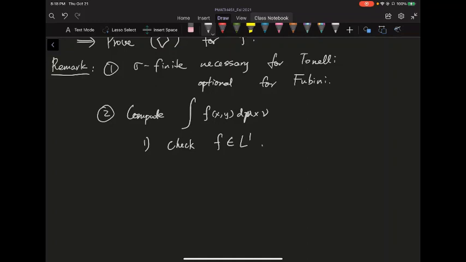To check f is actually in L1, you're really just computing the integral of the absolute value of f, and this usually uses the Tonelli theorem. We already saw that in our proof of the Fubini theorem, where we were already using the Tonelli theorem. So basically, if you want to use the Fubini theorem, usually you have to use the Tonelli theorem anyway, so they really come together. After you check it's in L1, you can now use Fubini.